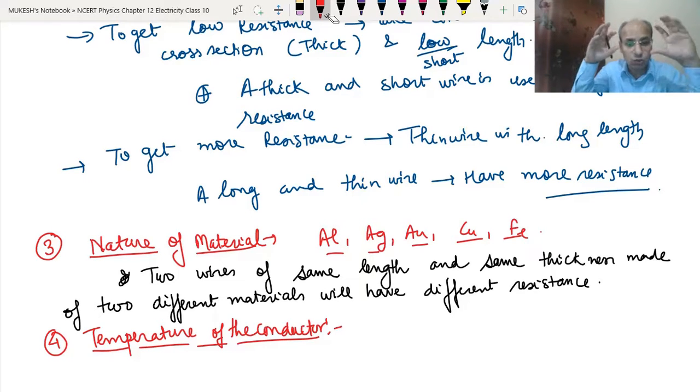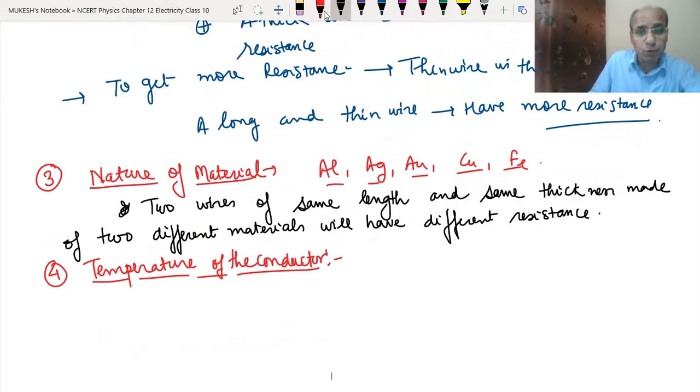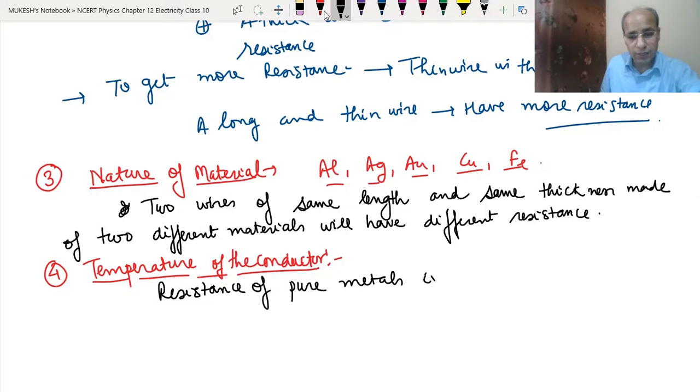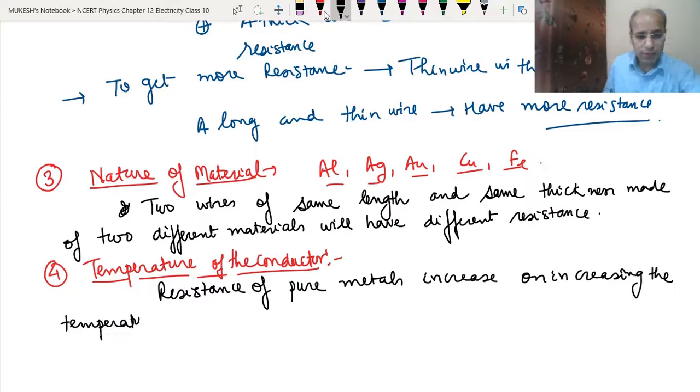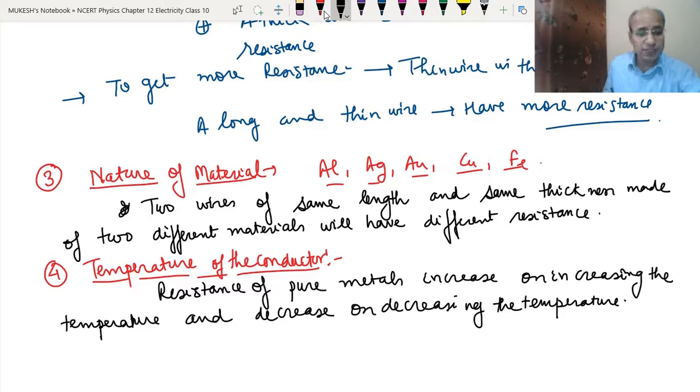If the wire is cool, at room temperature or cooler than that, its temperature is less and it will have less resistance. But this is valid for all pure metals. The resistance of pure metals increases on increasing the temperature, and decreases on decreasing the temperature. Clear? So what is the reason? Why does the temperature affect it?